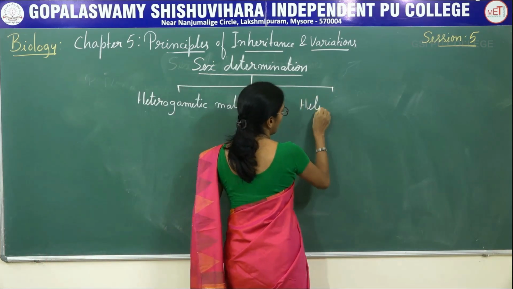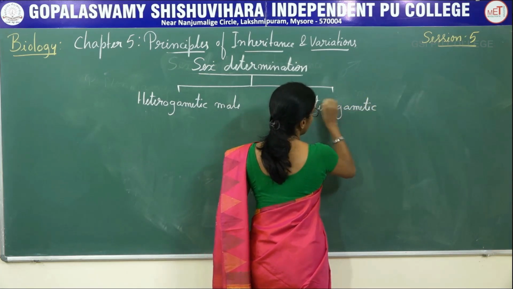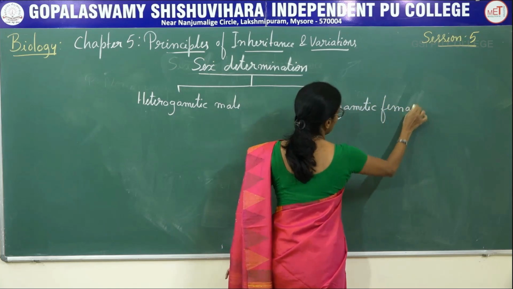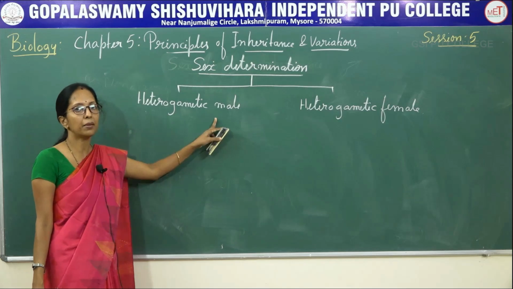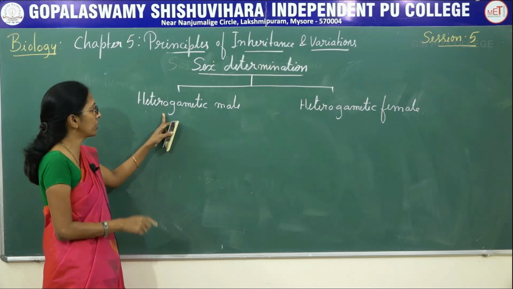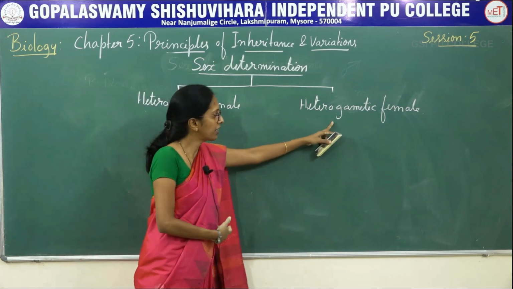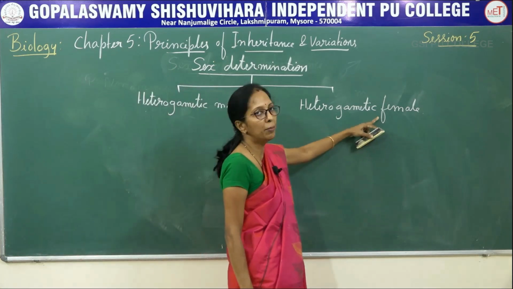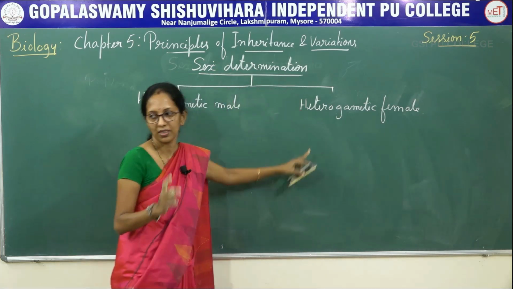Next is heterogametic female. As the name itself indicates, in heterogametic male, the male has a capacity to produce two types of gametes. Here, in heterogametic female, the female has a capacity to produce two types of gametes.